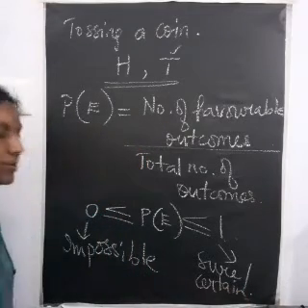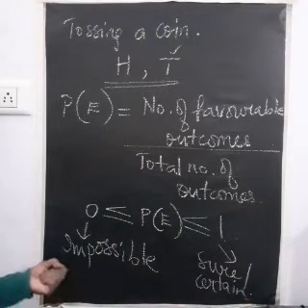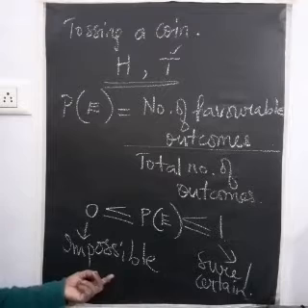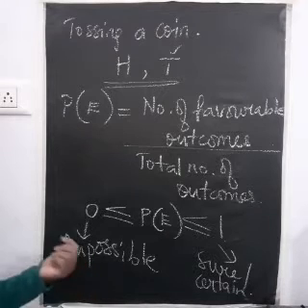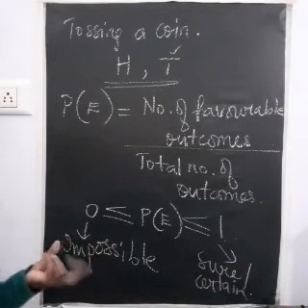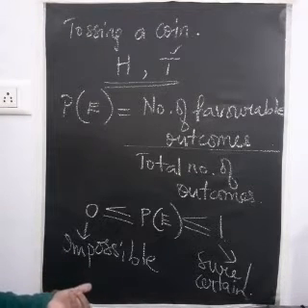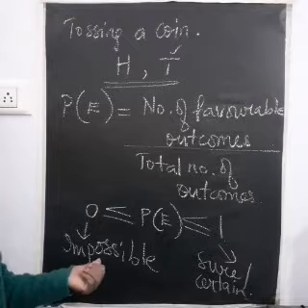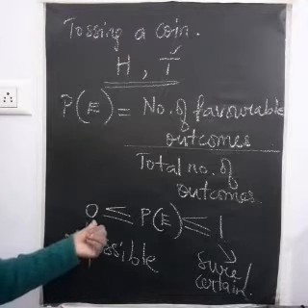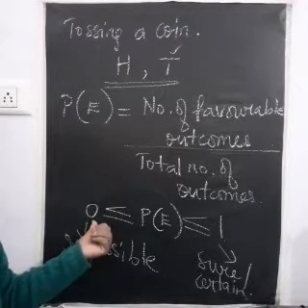Okay. Now, for example, for an impossible event, say the question is, what is the probability of it snowing in the Sahara Desert? Is it possible? No. So in that case, it becomes an impossible event and the probability will be 0. Understand? Okay.